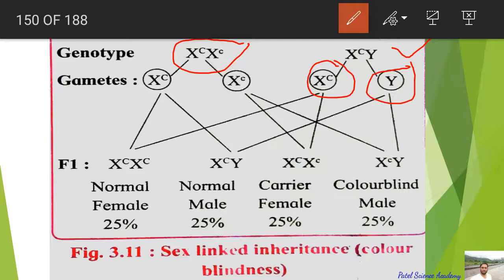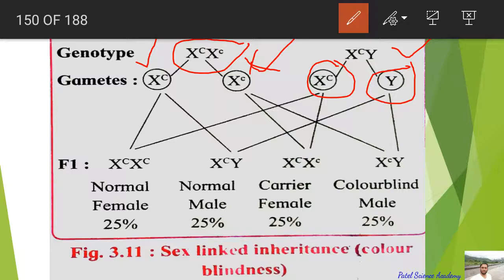But the female is a carrier here, meaning she is physically normal, she can see red and green color, but her next generation may have one of the defective genes. So it is indicated by capital X, capital C, capital X, small c, and this small c has come from her father. So the gametes of this body are capital X, capital C and capital X, small c, and this is that defective gene, dear students. Now we'll see the chances of the next generation.